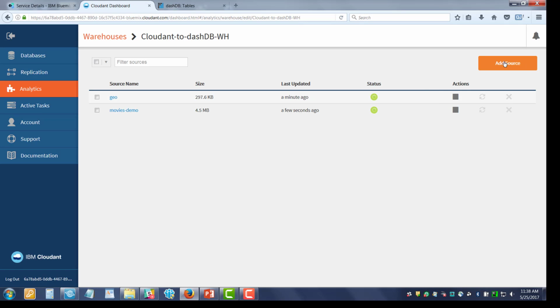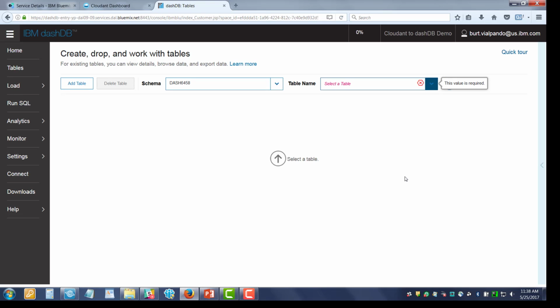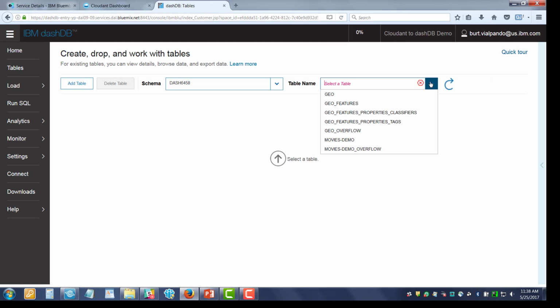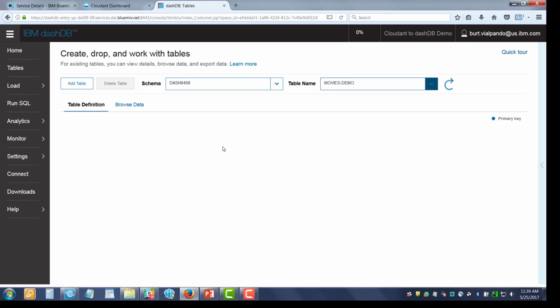And you could even add new sources if you have another Cloudant database you want to add to your warehouse quite easily by clicking this button. So what's happening here is on the dashDB side, I have the tables now being created and being populated. If I do a drop down, lo and behold, I have a geo table, which is the base table, which is kind of uninteresting actually. It only has keys in it. And then the features data, the property classifiers data, the property tags data, and every table always gets an overflow. So this one is the complex one from the geo. If you notice, the movies data is very simple. I'm going to start with it first.